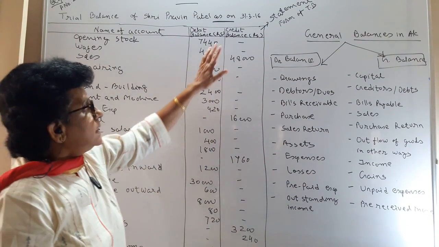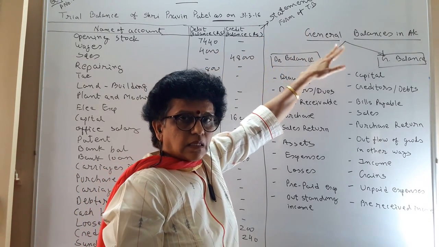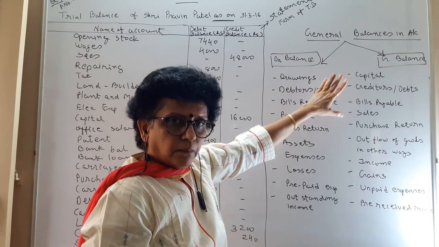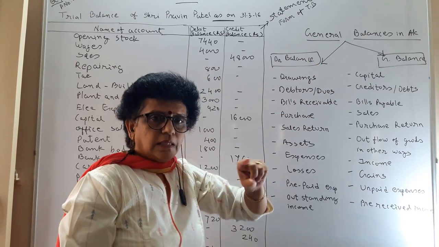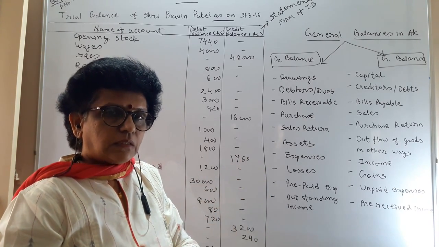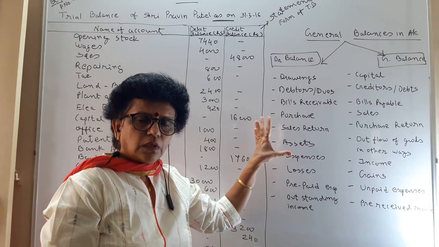Two methods are there. One is the statement form method and another is the account form method. Next example we will do of the account form method. The second method, the one where we have the total, is given as an illustration in the textbook. Just refer to that illustration for the total method.